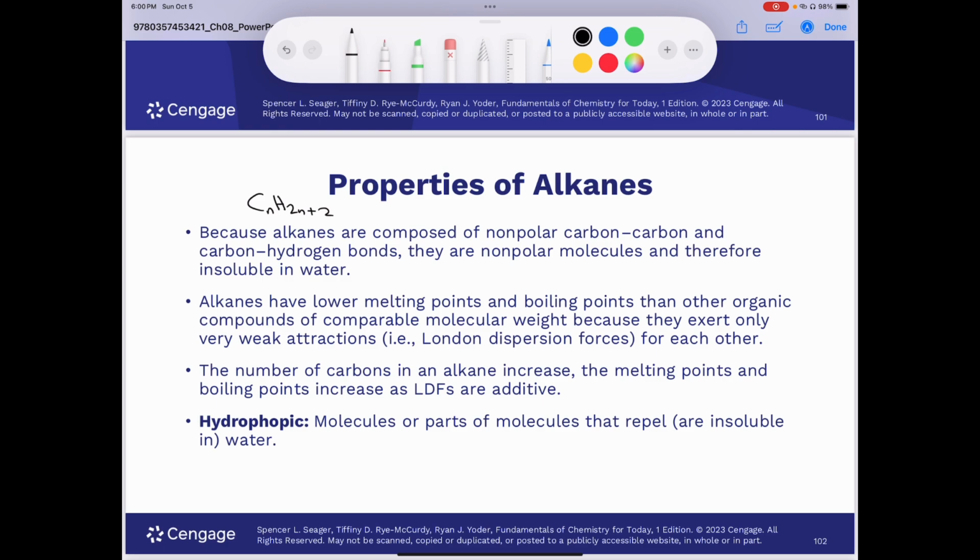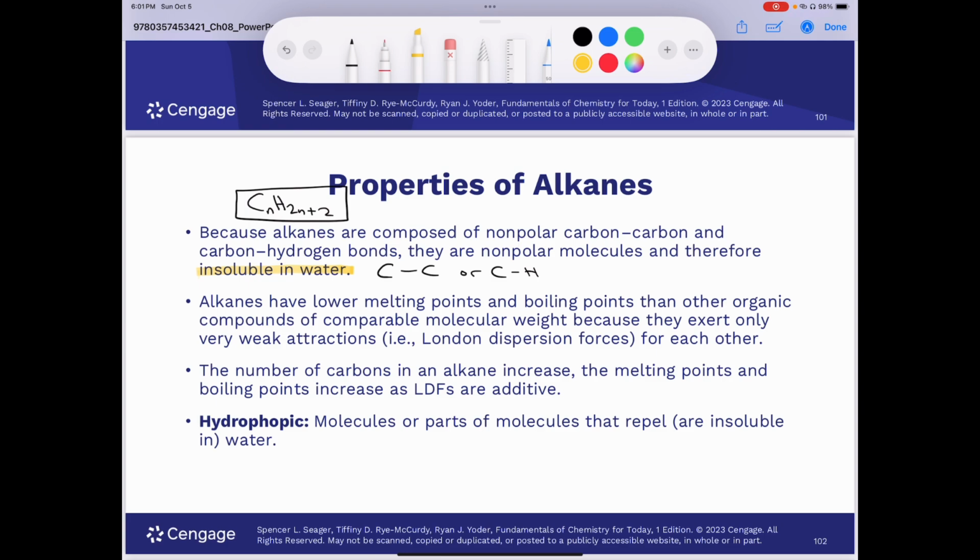Because alkanes are composed of nonpolar carbon-carbon and carbon-hydrogen bonds, they are nonpolar molecules and therefore insoluble in water. Again, when you have an alkane, a hydrocarbon, the only possible bonds you could ever find in an alkane would be a carbon-carbon bond or a carbon-hydrogen bond. Neither of those bonds is polar, so the molecules are nonpolar, and therefore they're going to be insoluble in water, because water is a polar molecule.